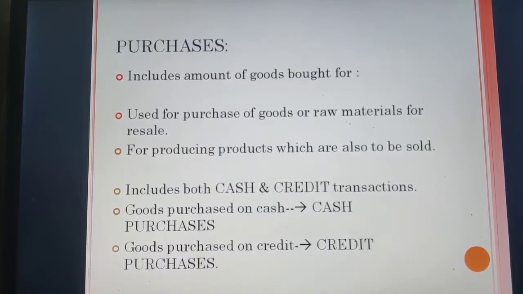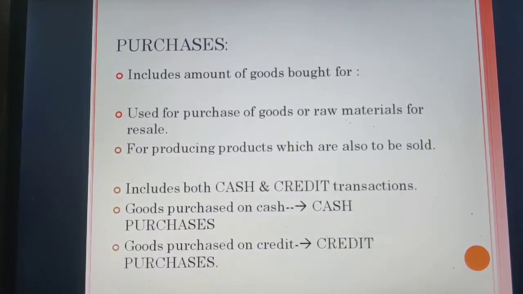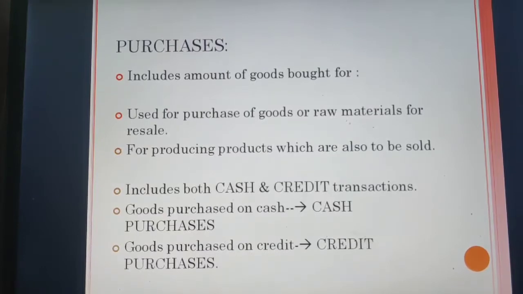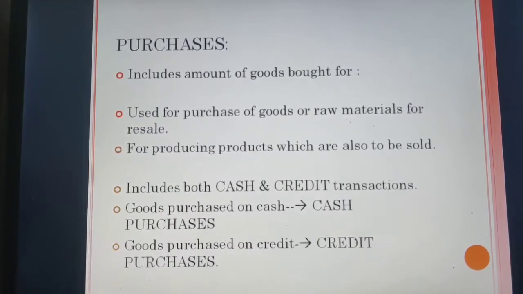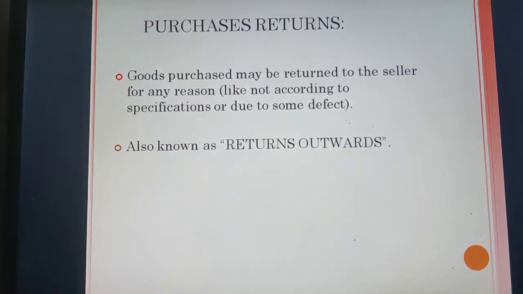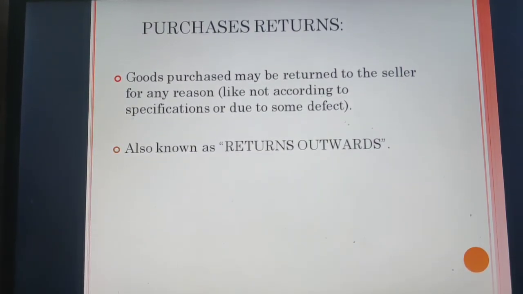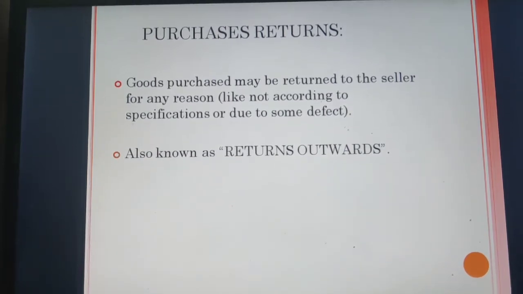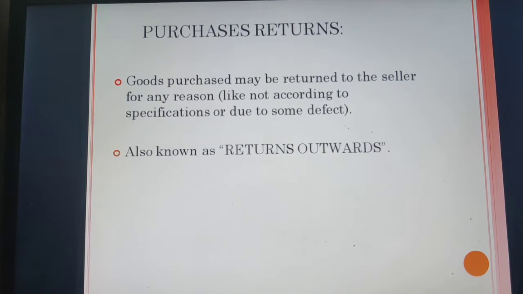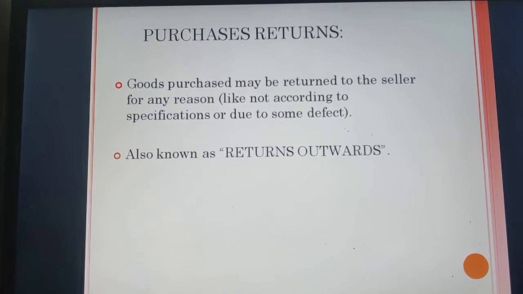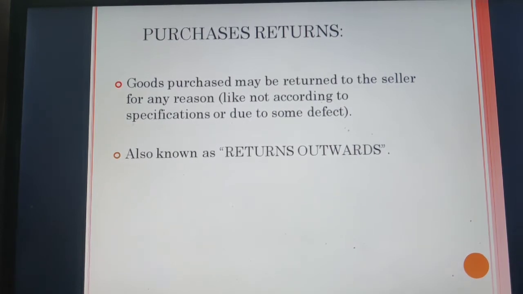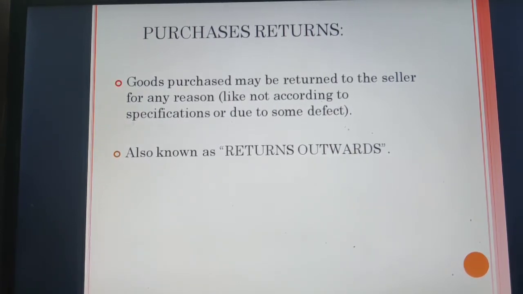Mind my word, students, purchases only include the amount of goods, not any kind of asset. If you are going to purchase any kind of asset, that will not be recorded in your purchases. Next, purchase returns. Goods purchased may be returned to the seller by us for any reason, like not according to the specifications or due to some defect. They are also known as returns outwards. If you are not satisfied with the goods you have purchased and you want to return them to your seller, then in the books of accounts it will be shown as purchase returns.